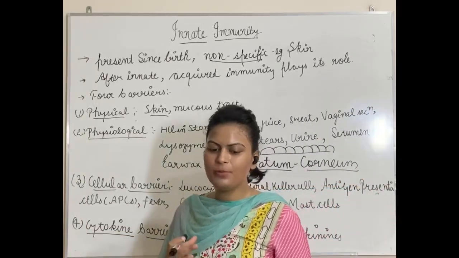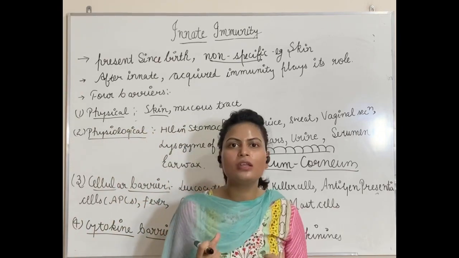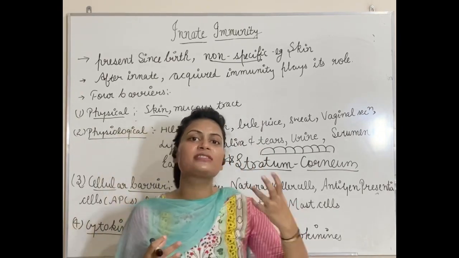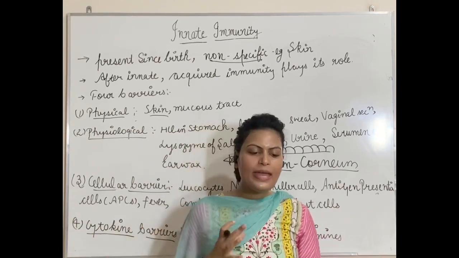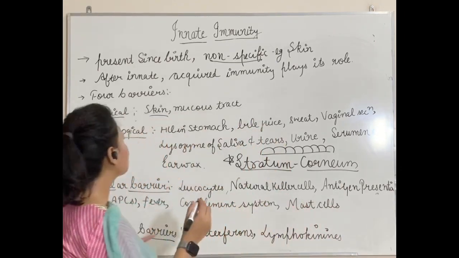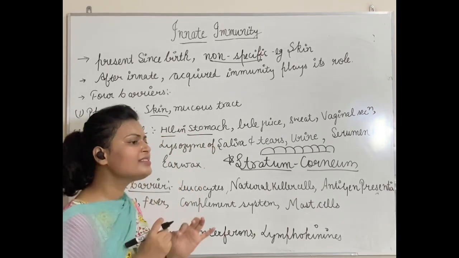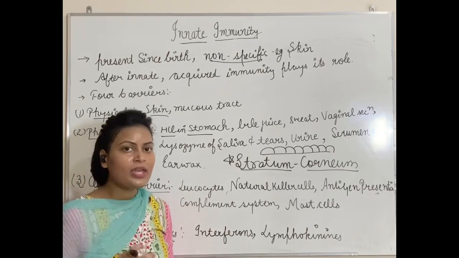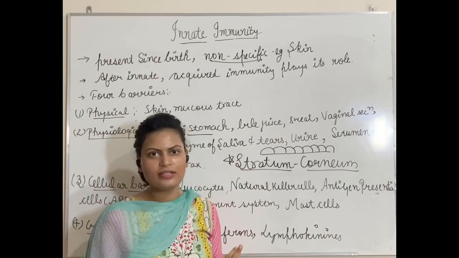Physiological means any kind of barrier which is present in our organ systems like the digestive system, respiratory system, liver, okay? And in these physiological barriers, we have HCl, hydrochloric acid. This hydrochloric acid is very acidic in nature. As it is acidic in nature, it will prevent growth of microorganisms.